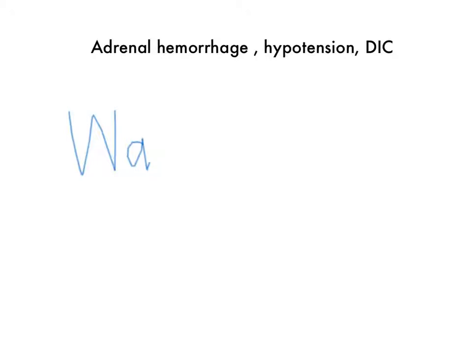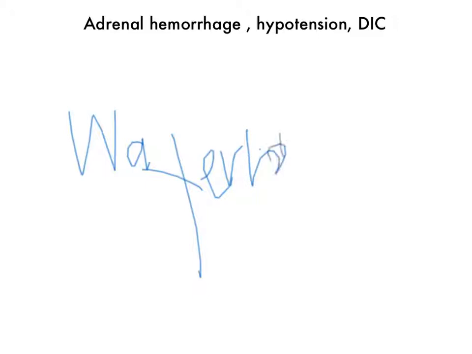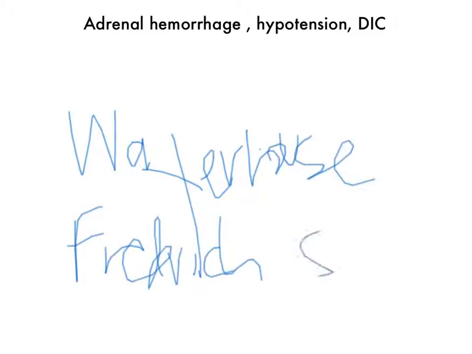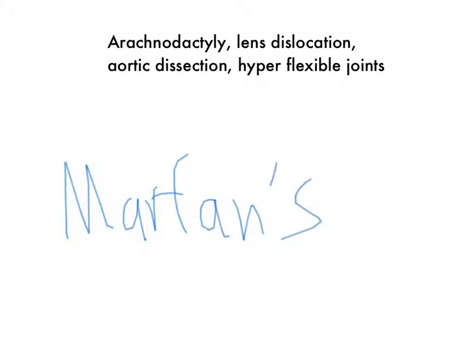That's Waterhouse-Friderichsen syndrome. Okay, next one. Arachnodactyly, lens dislocation, aortic dissection, and hyperflexible joints. That's right, it's Marfan syndrome.